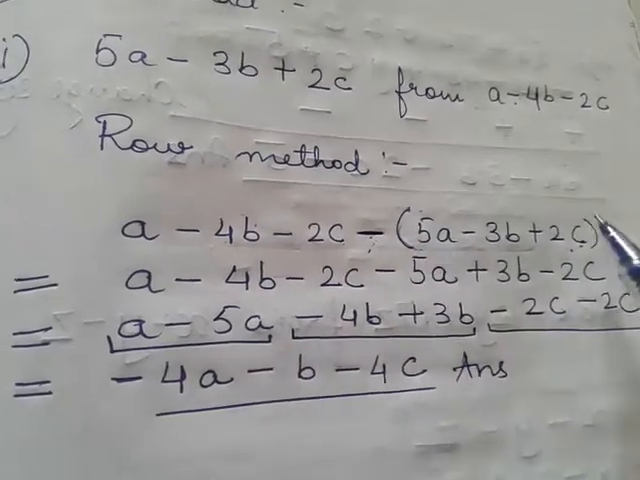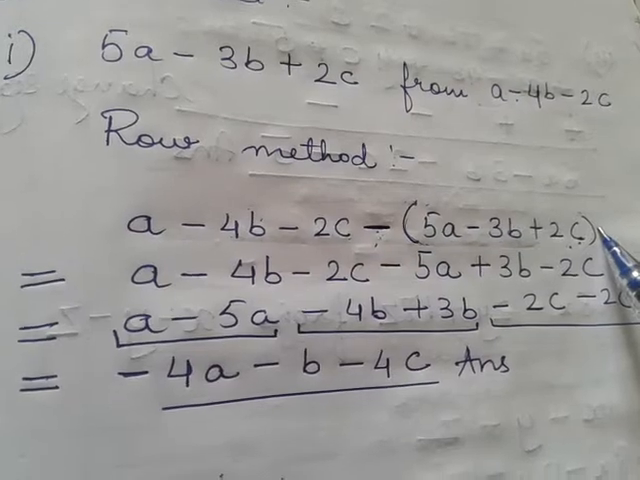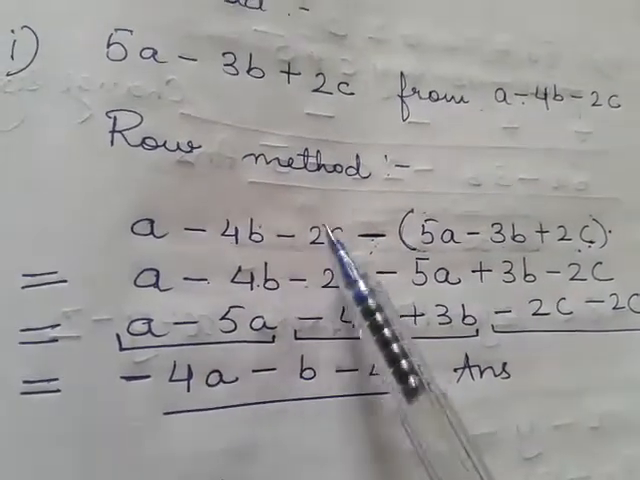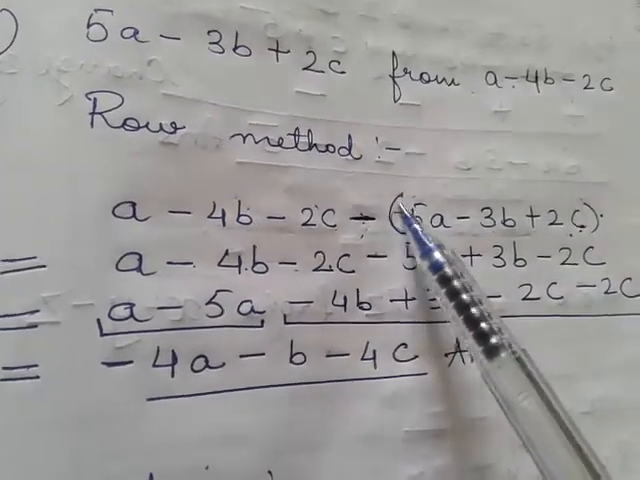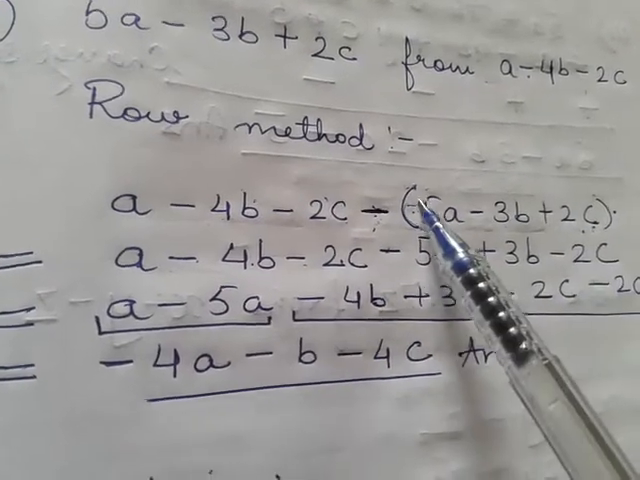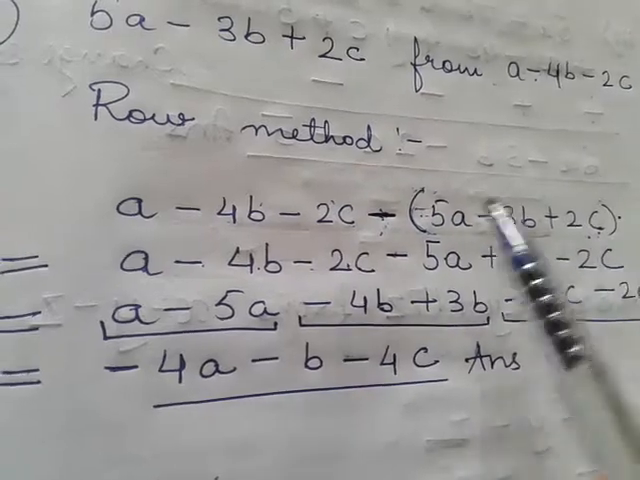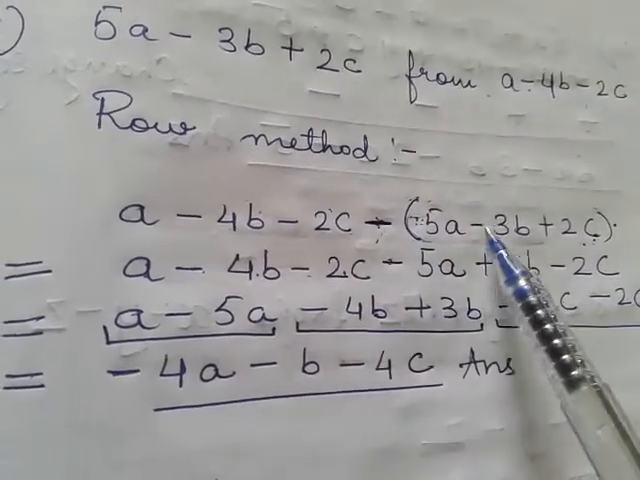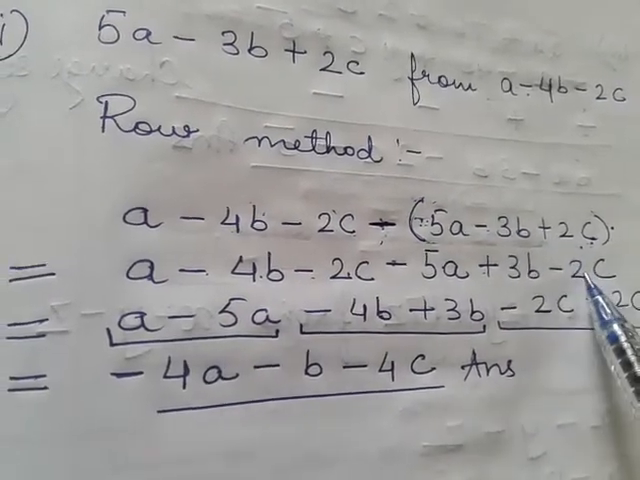So you know that if there is a minus before the bracket, inside all the signs of the respective terms will change. So a minus 4b minus 2c as it is, minus, now see, not this minus, this plus 5a will become minus 5a. We are removing the bracket. Okay, so since before the bracket minus is there, inside all the signs will change. So plus, nothing is there means plus. So plus becomes minus 5a, minus 3b becomes plus 3b, and plus 2c becomes minus 2c.